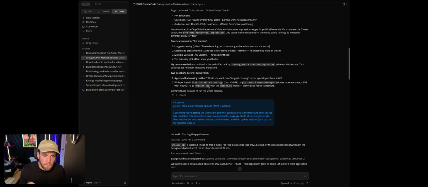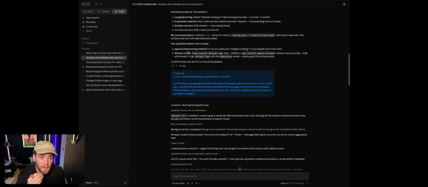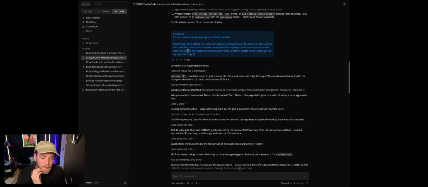But the framework is really good, and it comes up with a really good proxy here, which I love. It comes up with a framework to help me, like what's the longest running, which ones have been duplicated, and which ones have multiple versions. And so, as a marketer, I would probably know how to do that manually if I'm going through it. But I love that this model basically thinks ahead of me and is basically going to say, okay, we're going to give you the framework for how to select this before I even prompt it. That's one of the benefits of working in this.